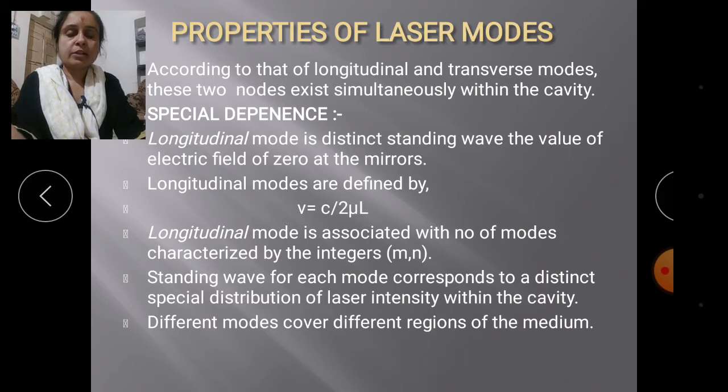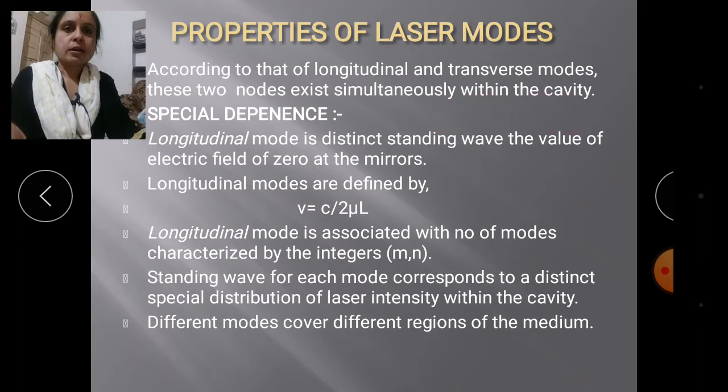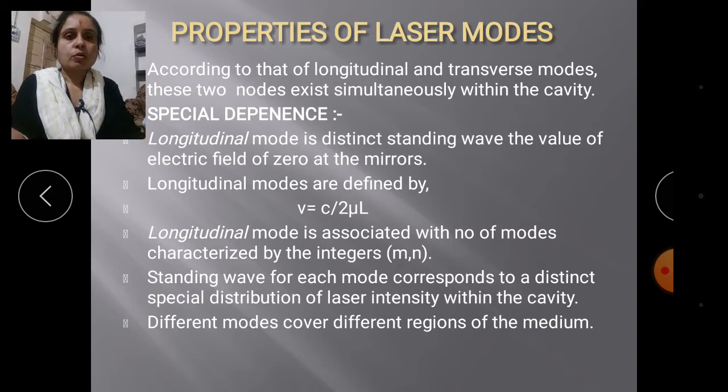In the last lectures we discussed the longitudinal and transverse modes in detail. According to these, the longitudinal and transverse modes can exist simultaneously within the resonance cavity. These characteristics of laser modes can be defined in the form of various resonance cavities. So according to these two modes, we study various characteristic properties in this topic.